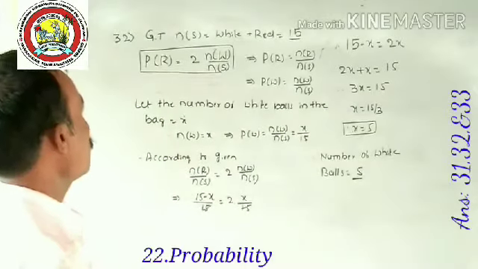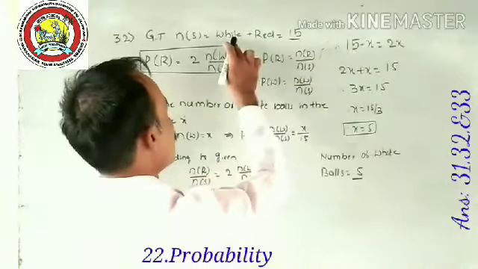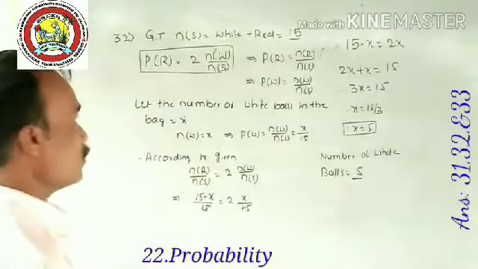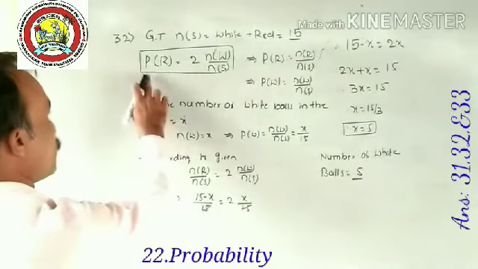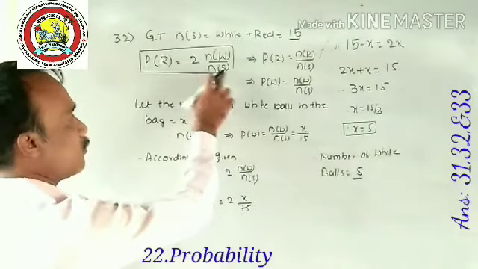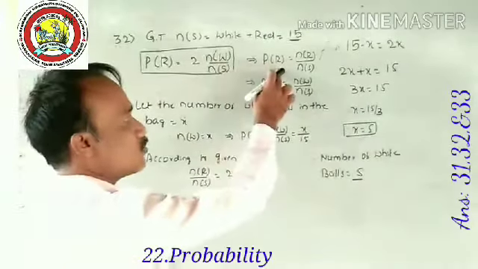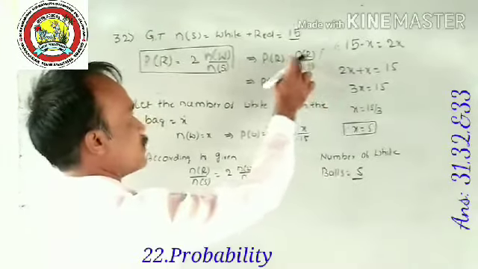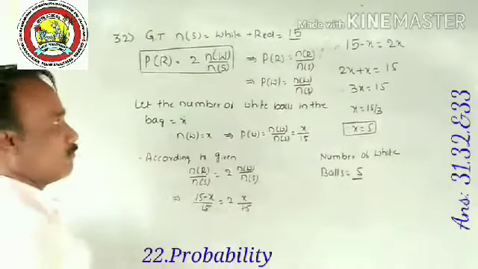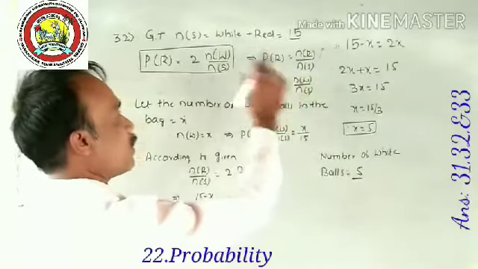I repeat once again. Given that n of S is equal to 15, in this 15, white balls and red balls are included. And the very important condition: probability of picking a red ball is equal to 2 times the probability of picking a white ball, that is P of R. What is P of R? By using the formula, n of R divided by n of S. Thus n of R divided by n of S is the probability of picking a red ball. P of W is equal to n of W divided by n of S. This is the probability of picking a white ball.